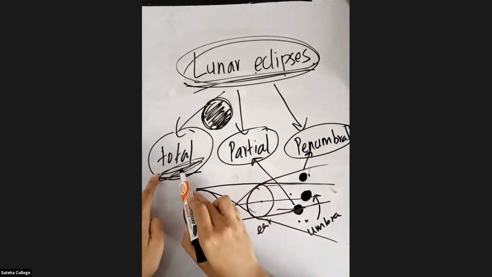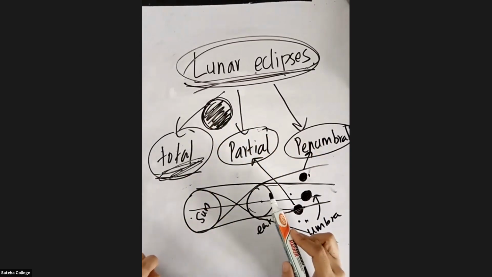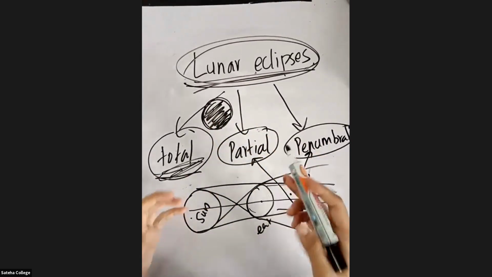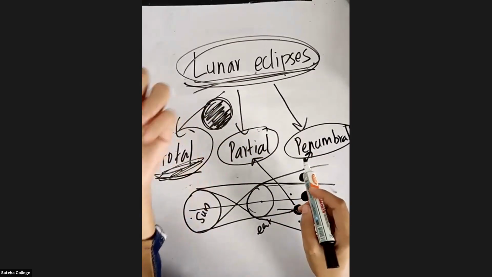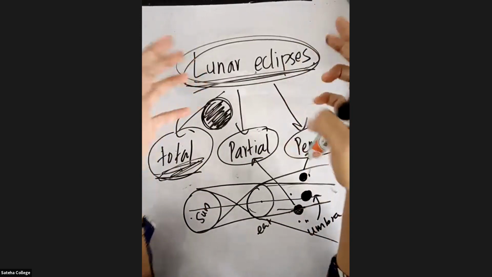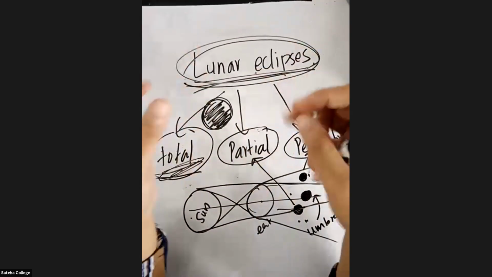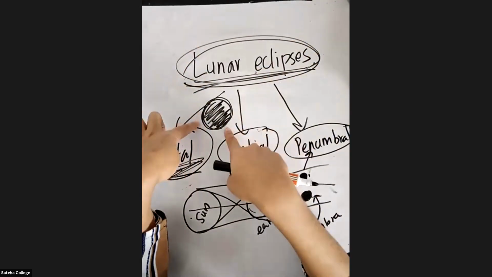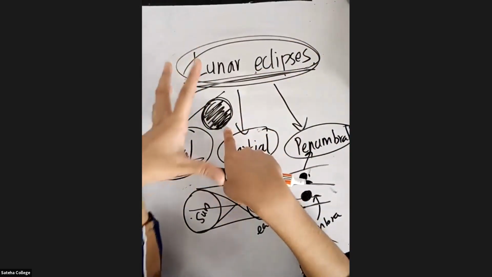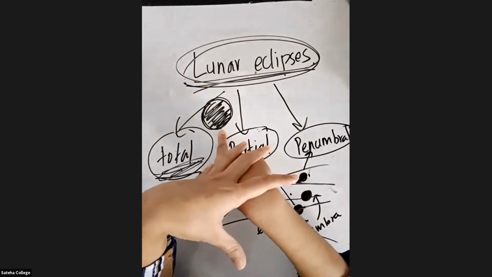So you must ask me doubts, students. You must ask me, how is the moon becoming red color? You can see the moon, but the astronomical scientists are still researching what effects are caused to human beings due to the total lunar eclipse.